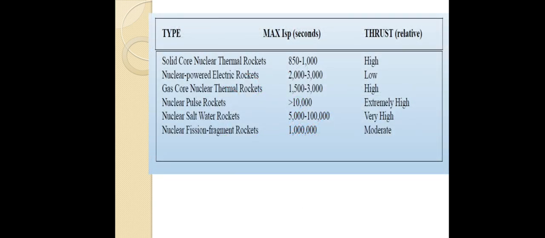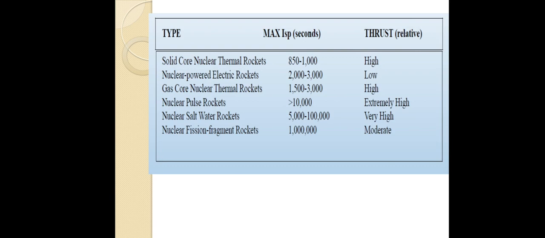And here we can compare all the types we have studied till now. First one is the solid core nuclear thermal rocket. Here we have a specific impulse of around 850 to 1000, which is the maximum specific impulse it can give. And thrust also, it will be producing more.